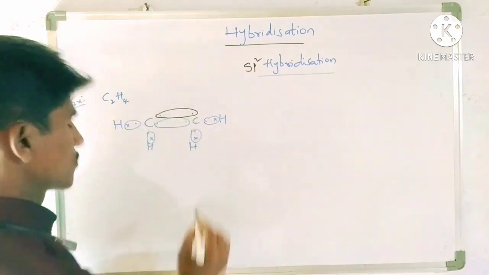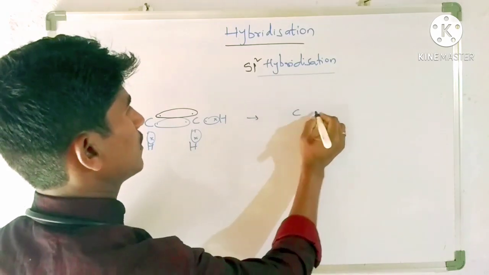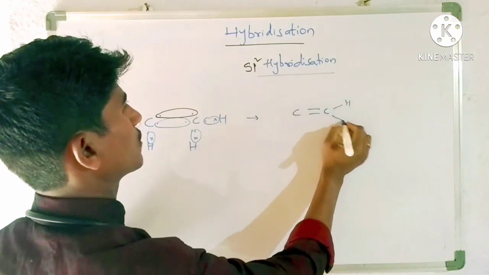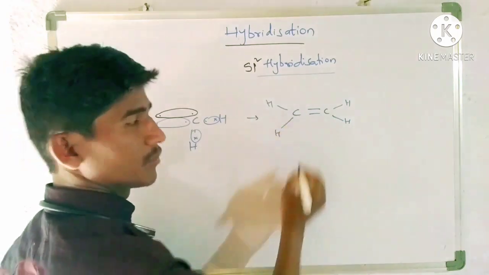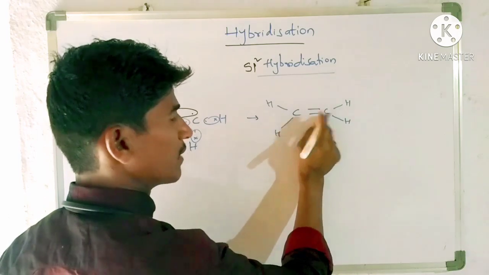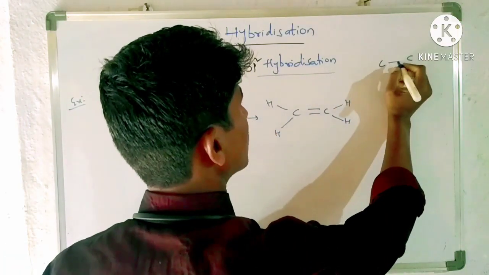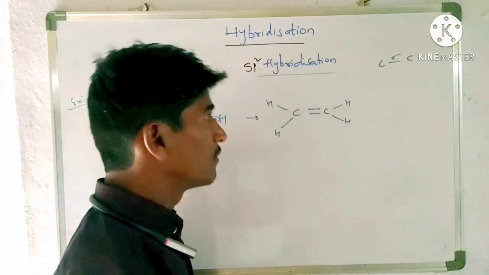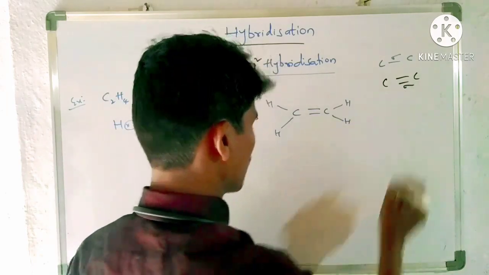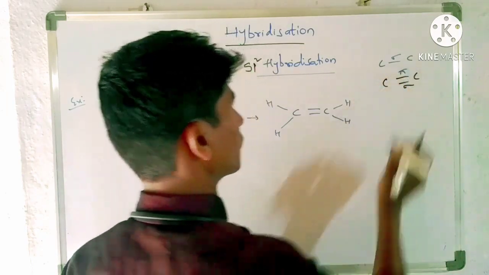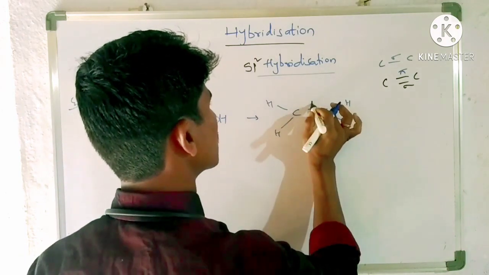If you represent this structure simply, we can write it like this: C double bond C, H H H H. Now this carbon forms two bonds with the other carbon. If between two carbons only one bond is there, it is definitely sigma. If two bonds are there, then one is sigma and the remaining one is pi.